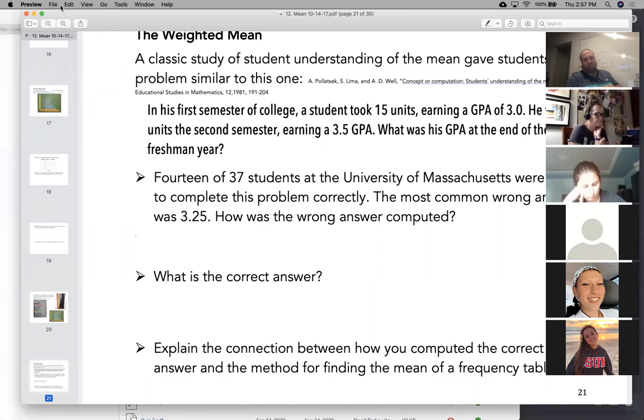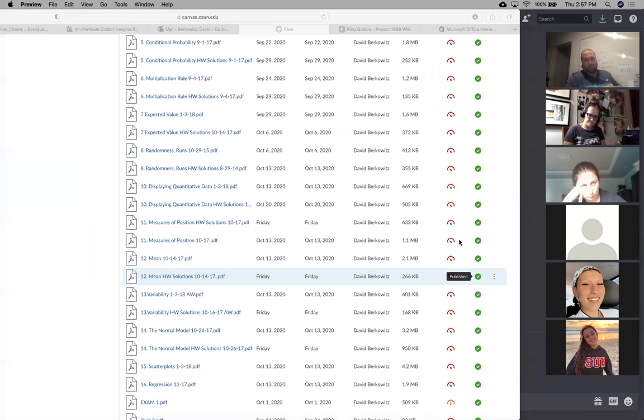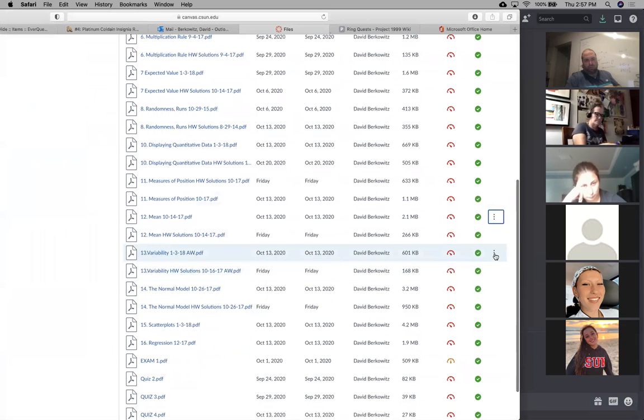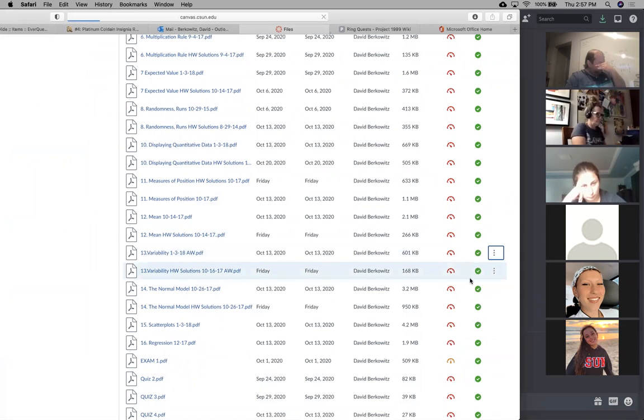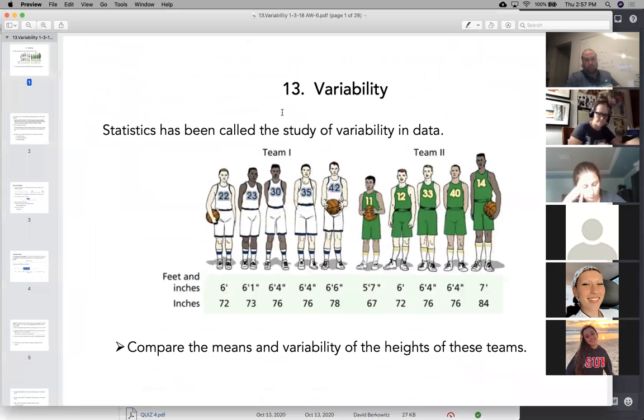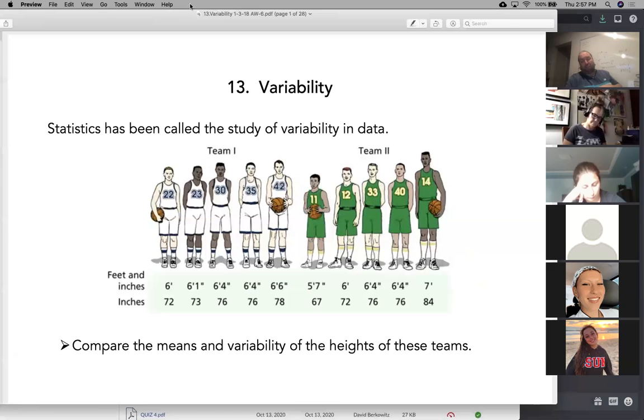So that takes us to the end of chapter 12. And then we have chapter 13. Chapter 13 was on variability. And when we did variability, if you recall, we had 4 different measures of variability. Who recalls what the 4 different measures of variability were?